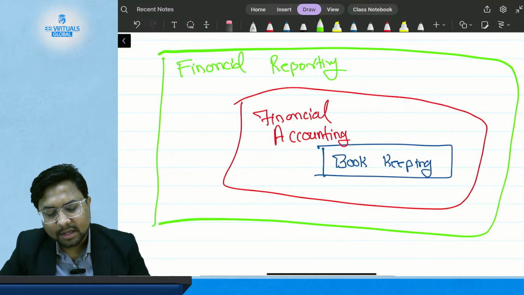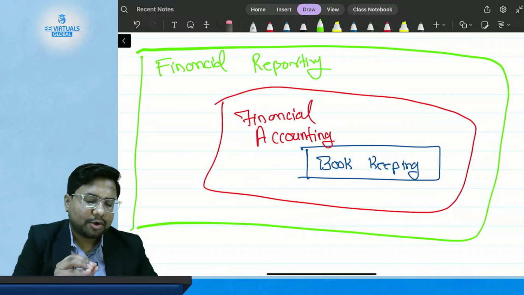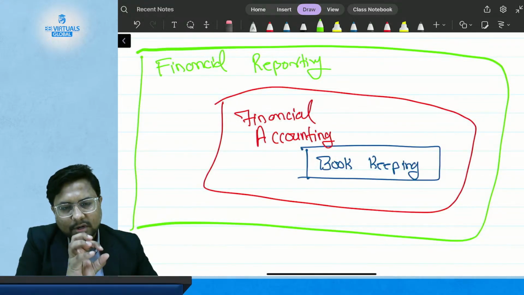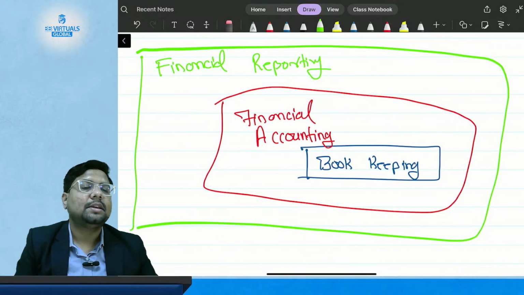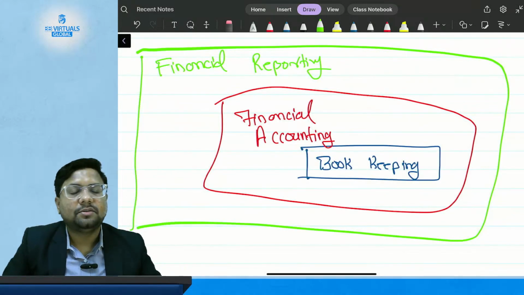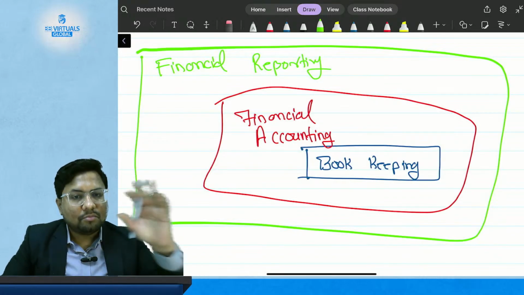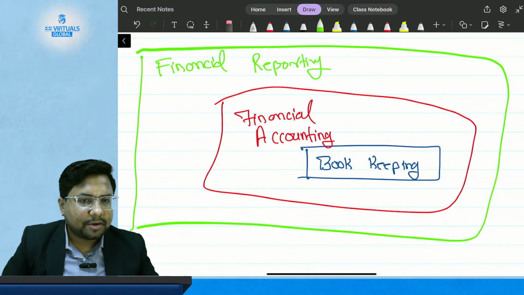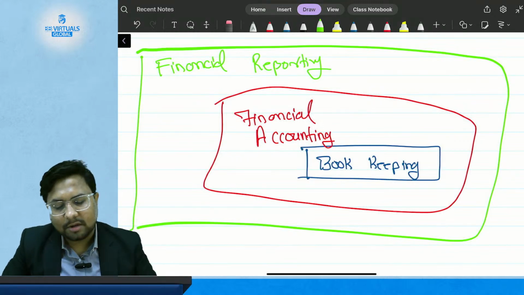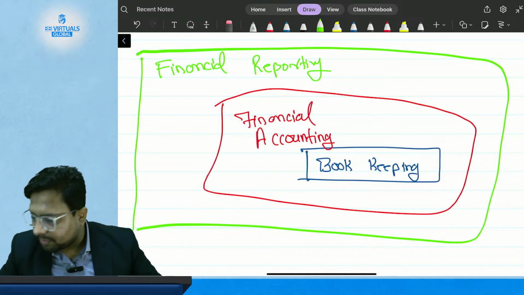So this is the complete overview of the topics. If you record transactions, it will be smaller. If you do classification and summarizing, it will be bigger than recording, and the entire process of classifying into performance or position in the form of financial statements is the larger and wider perspective of all these events. So this is the complete overview of the picture.